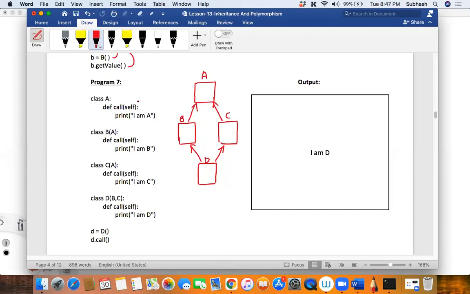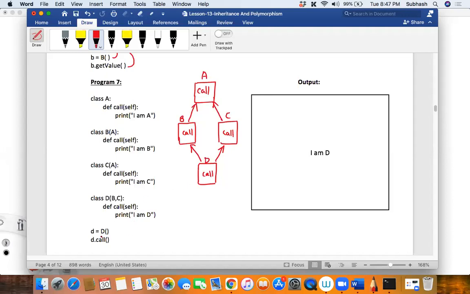What is the method defined in A? Call. Is there a method defined in B as well? Yes, call is also defined in B, call is defined in C, and call is also defined in D. Be very careful, this is a very important interview question.